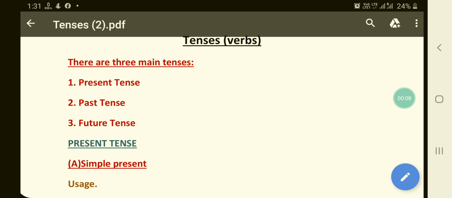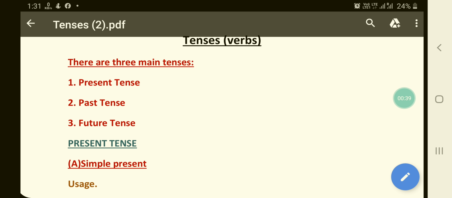Children, in the previous classes, we had completed determiners and subject verb agreement. Today we are going to start afresh with the chapter tenses, one of the most important parts of English grammar. Now, as you can see on your screen, there are three main tenses, that is present tense, past tense and future tense. Children, today's agenda, today we are going to only cover present tense.